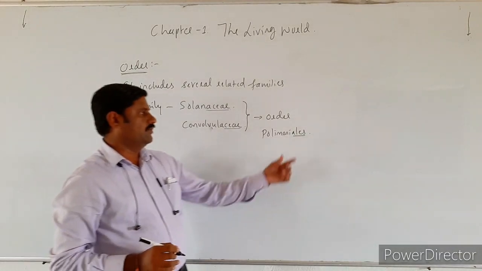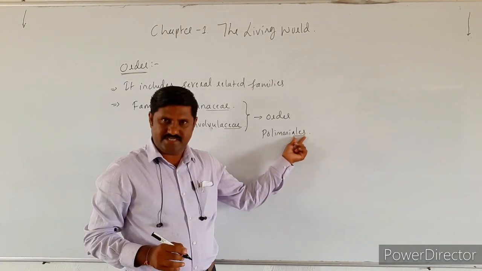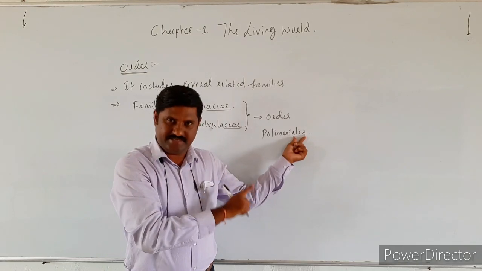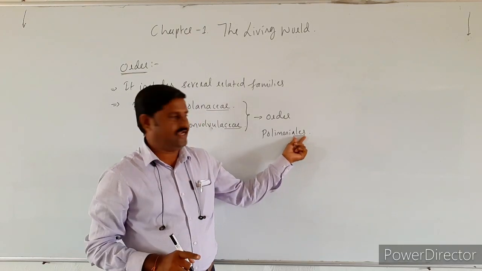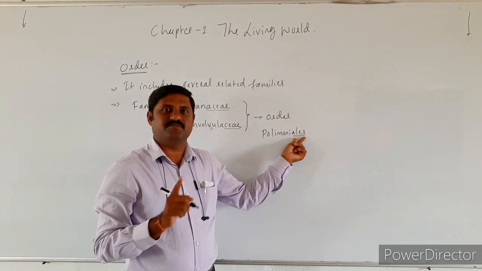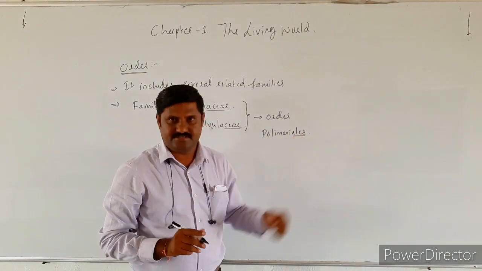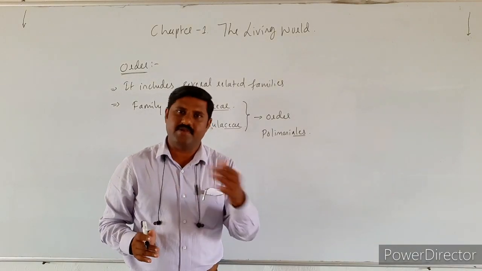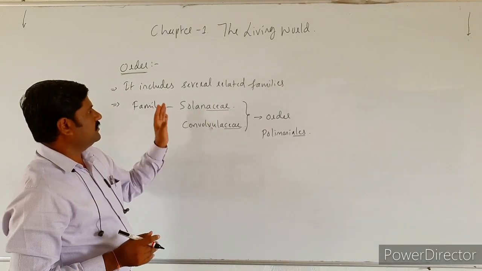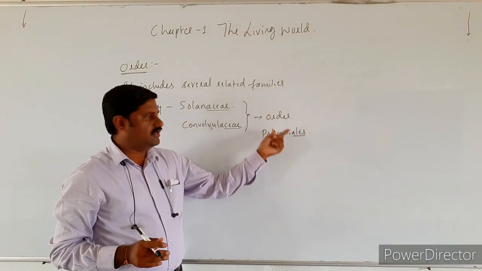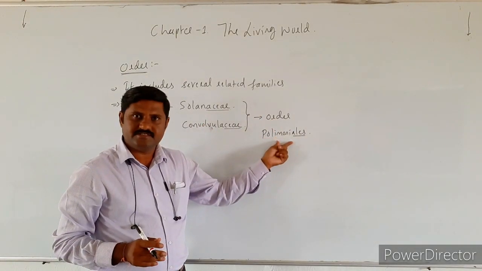Polymoniales, right? Why I underlined this one is because a suffix is used in case of order also. That suffix in case of plants is ales, A-L-E-S. Ales for plants, right? So Solanaceae and Convolvulaceae are kept under one order, that is Polymoniales.